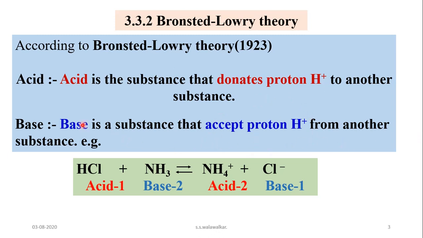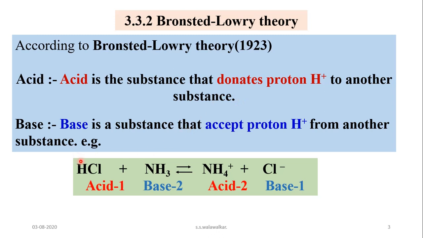In short, a base is a proton acceptor, that is, a hydrogen ion acceptor. That means, according to Lowry-Bronsted theory, an acid is a proton donor and a base is a proton acceptor.